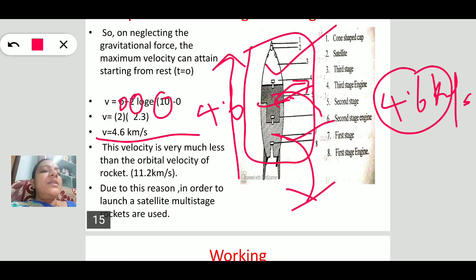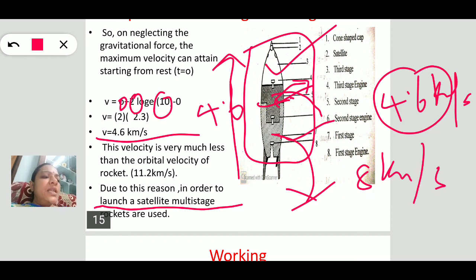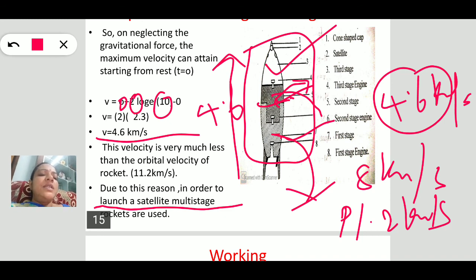Finally, our rocket attains the needed velocity. Actually, orbital velocity is 8 kilometer per second, and escape velocity is 11.2 kilometer per second. So lastly, our rocket attains the required maximum velocity to launch the satellite. So this is today's class.